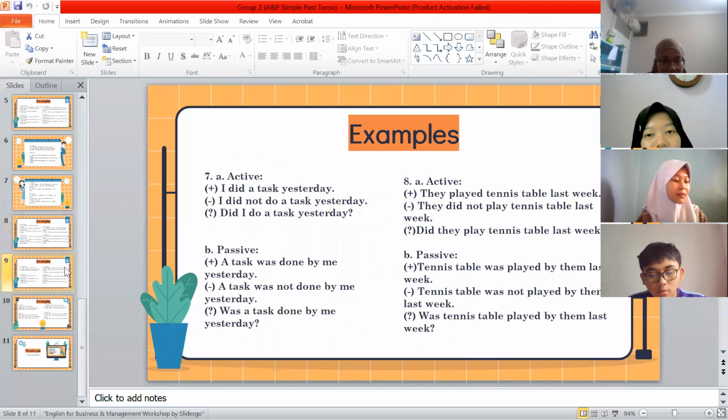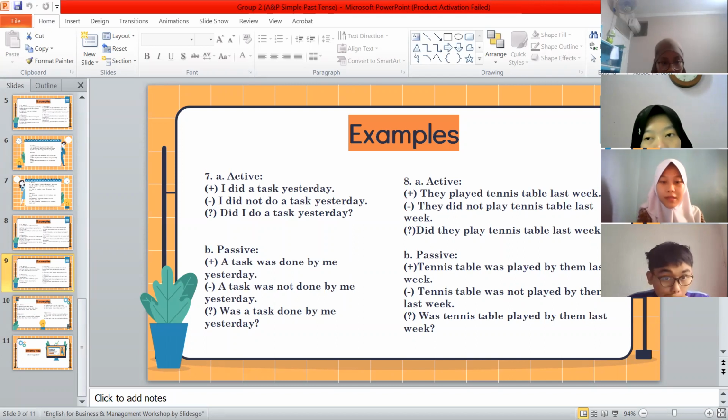And next, okay, the active, I did a task yesterday. I didn't do a task yesterday. And interrogative, did I do a task yesterday? The passive voice, the positive sentence, a task was done by me yesterday. The negative sentence, a task was not done by me yesterday. And the interrogative, was a task done by me yesterday?